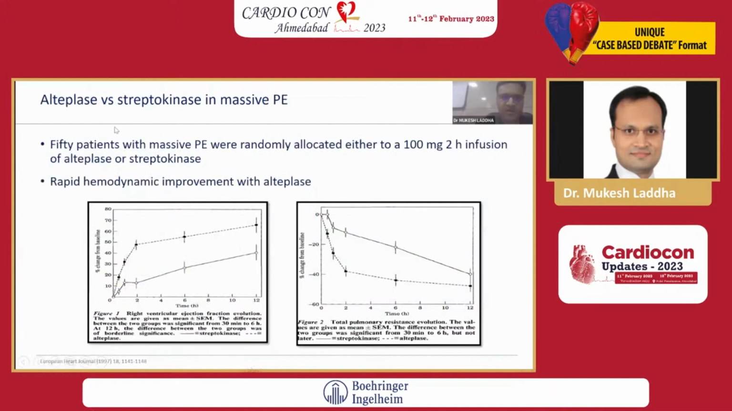Now the third comparison is between alteplase and streptokinase, and that shows there is an improvement in the right ejection fraction evolution and improvement in the pulmonary vascular resistance compared to streptokinase.